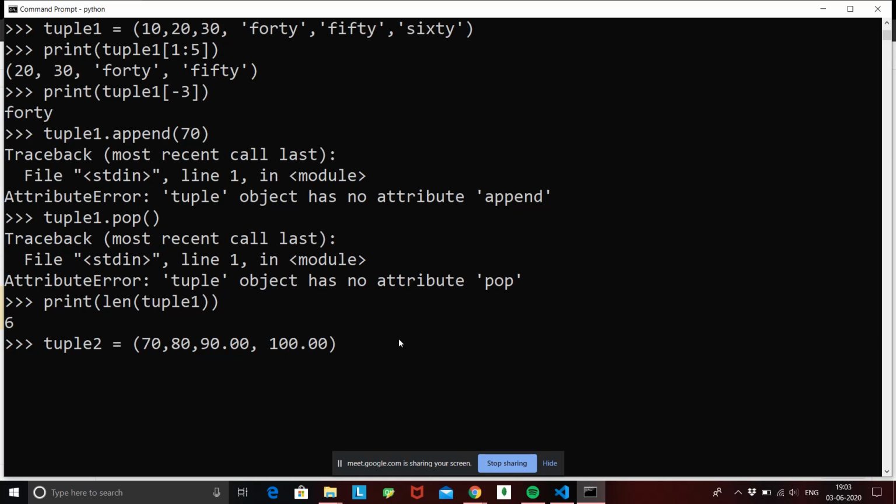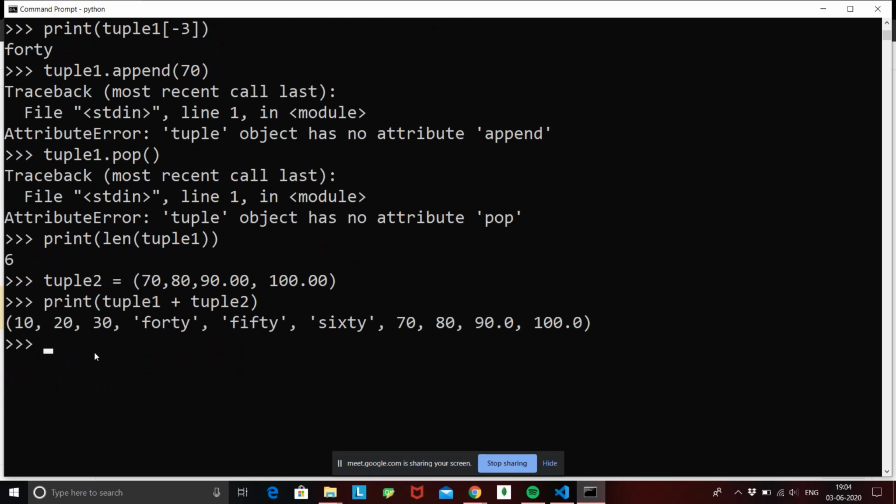So this is my tuple, and if I hit enter, and now I need to concatenate tuple1 with tuple2, what I'll simply do is print tuple1 concatenated with tuple2. What's happening here is that both the tuples are concatenated, just like lists.